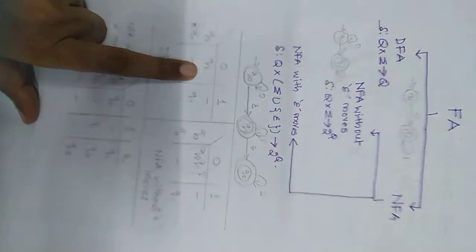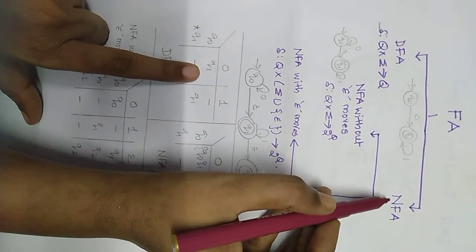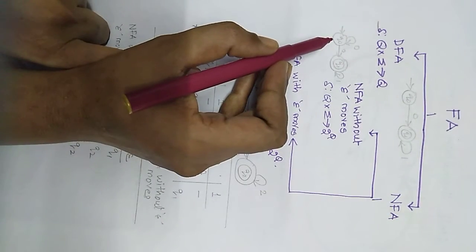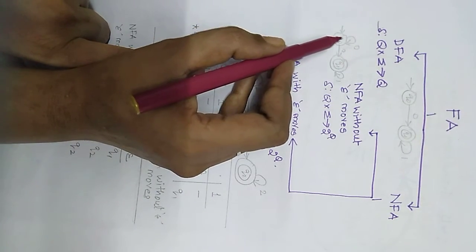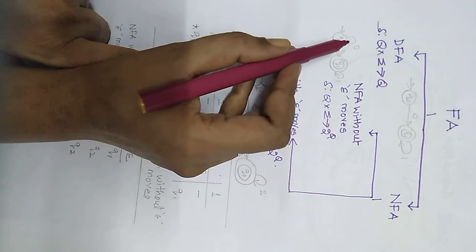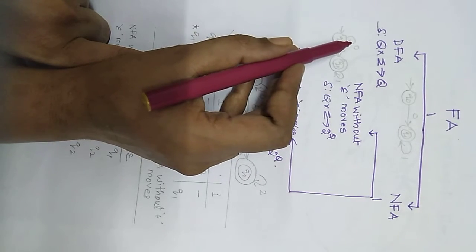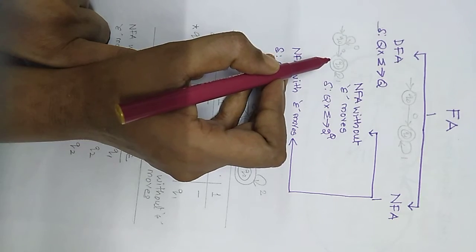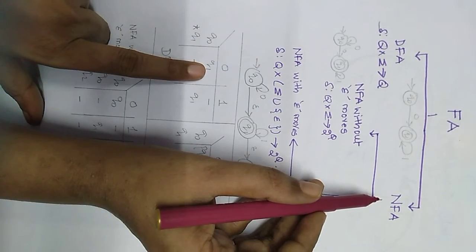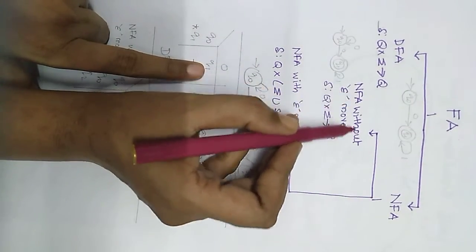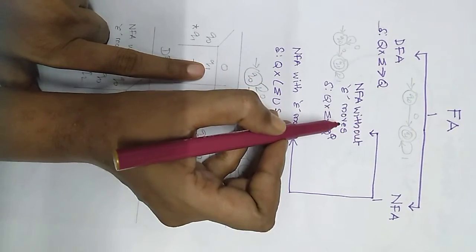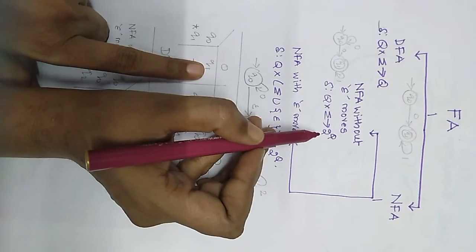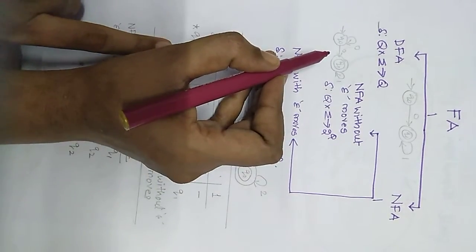Whereas in NFA, which is a non-deterministic finite automaton, here the diagram is given. Q0 with a single input can go to multiple states. That is, Q0 on 0 goes to Q0, and Q0 on 0 goes to Q1 also. Here we have two types of finite automata. Finite automata without epsilon moves, in which the input signal with the current state goes to the power set of Q. This is an example of that.